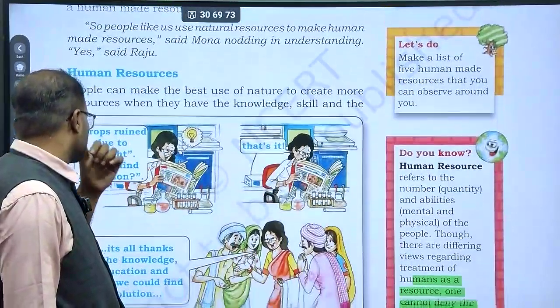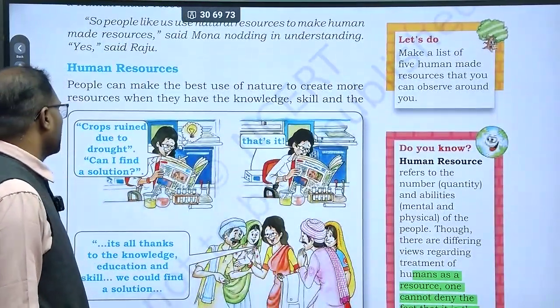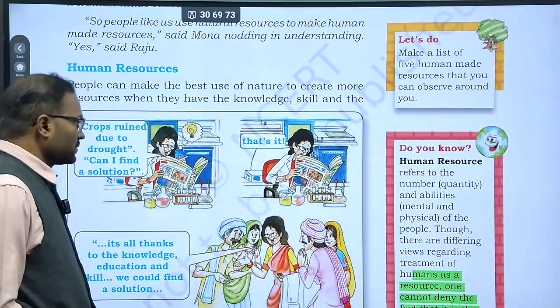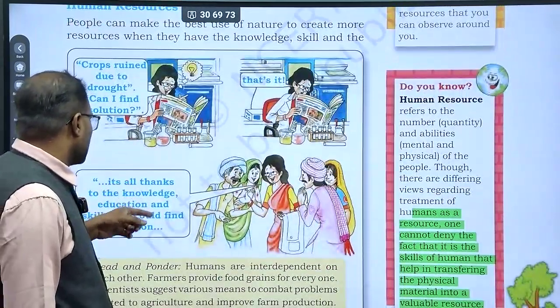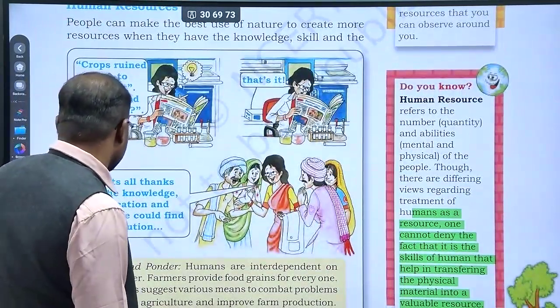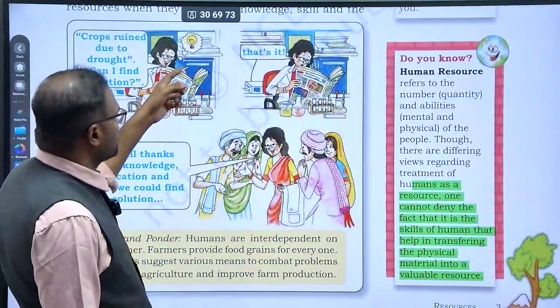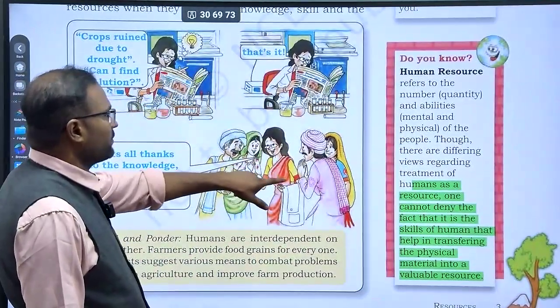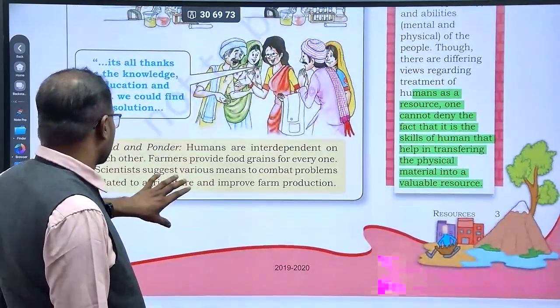Human resource. So here is a plant botanist. Crops ruined due to drought. Can I find a solution? Yes, that's it. It's all thanks to the knowledge, education, and skill that we could find a solution. See, this lady is simply bringing the solution to the villagers. This kind of image has been given.